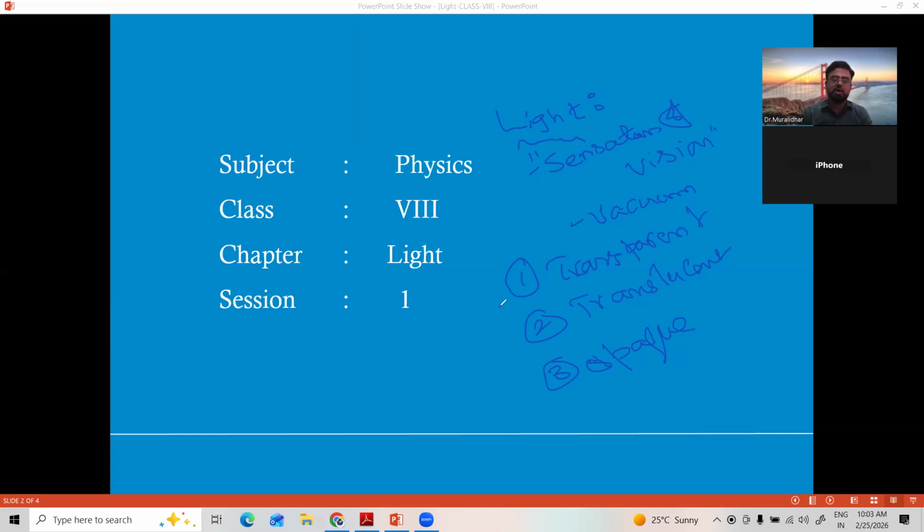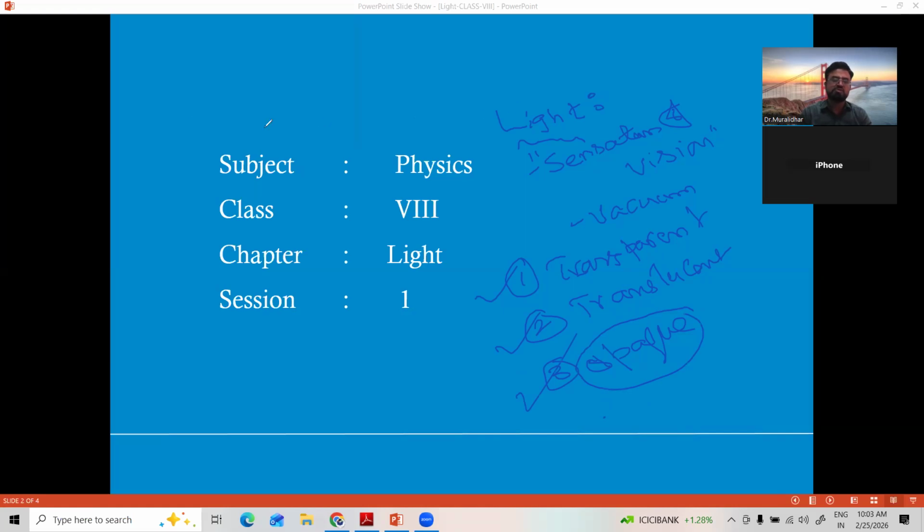The substances which allow light to pass through them 100% are called transparent substances. The substances which partially allow, not completely, light to pass through them are called translucent. Whereas the substances which do not allow light to pass through them, and completely reflect it back whenever light falls on them, are called opaque substances, like metals.